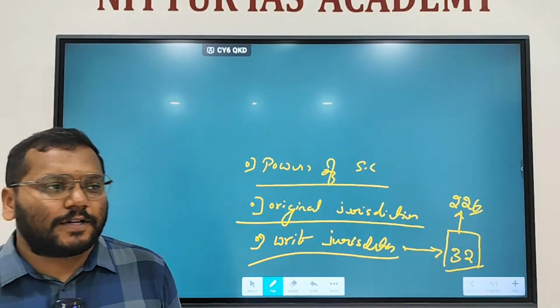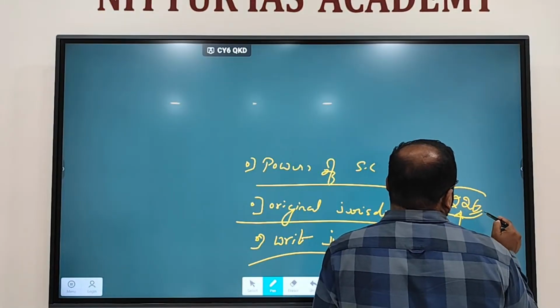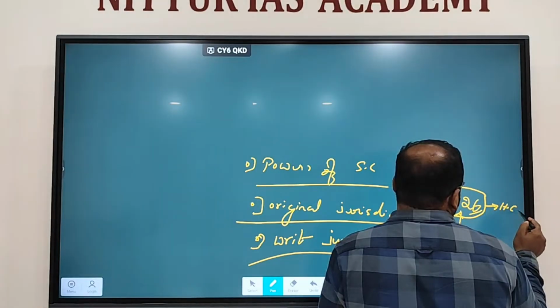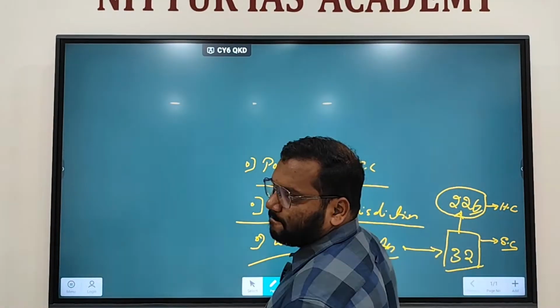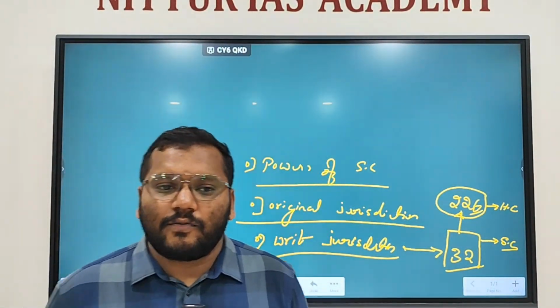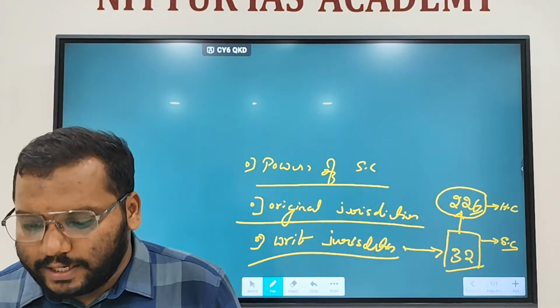Writ jurisdiction of the High Court. Supreme Court can issue writs for the violation of fundamental rights under Article 32.